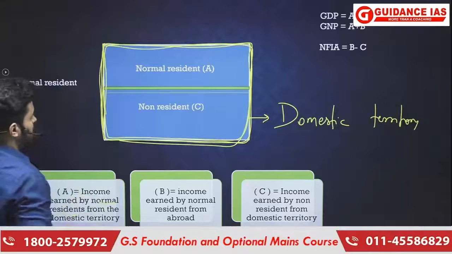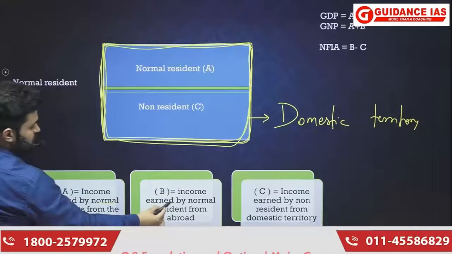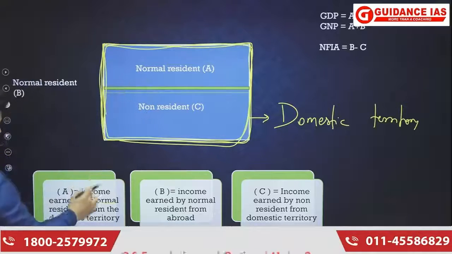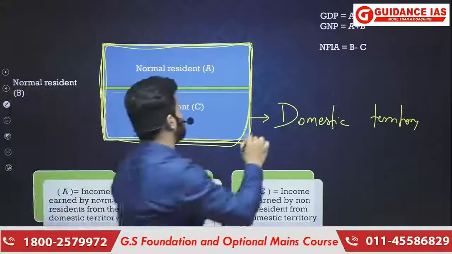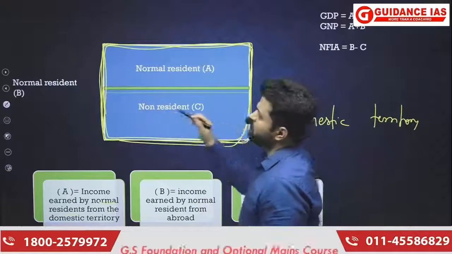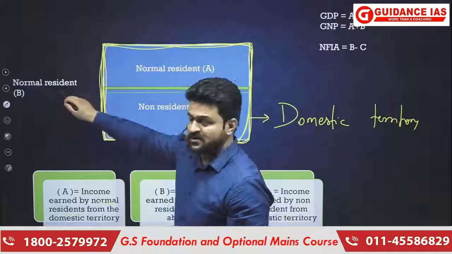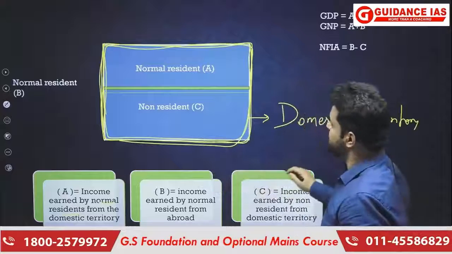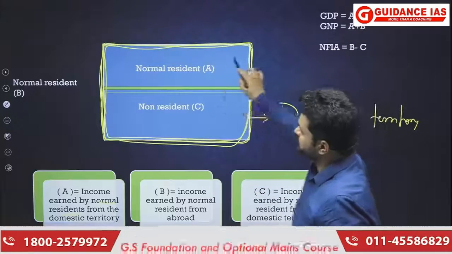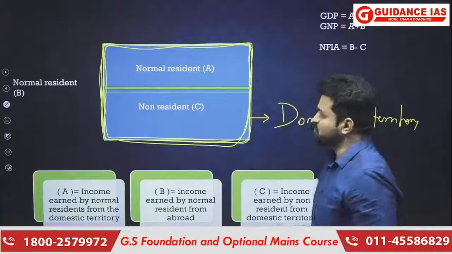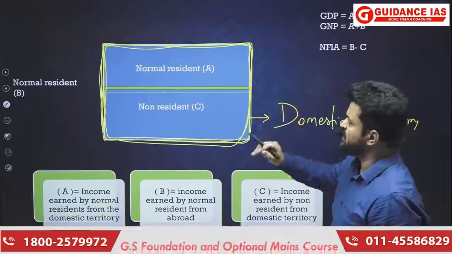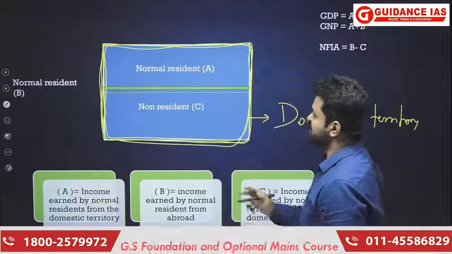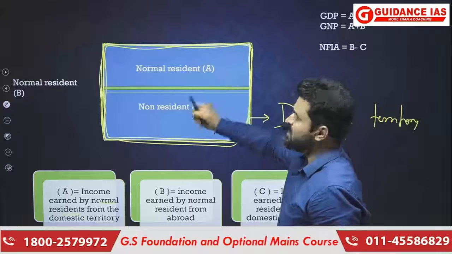Then B is income earned by normal residents from abroad. So A is the income earned by a normal resident, that is a national, within the domestic territory. B is the income earned by normal residents only, but outside the domestic territory. And C is the income earned by non-residents within the domestic territory. You must keep in mind that two concepts are here. The first is within the domestic territory and outside the domestic territory, and the second is normal resident and non-resident.